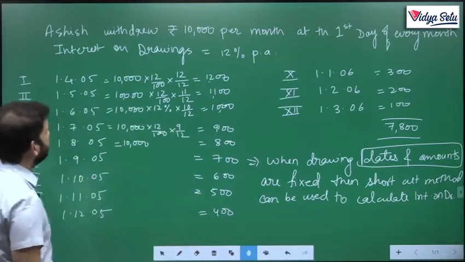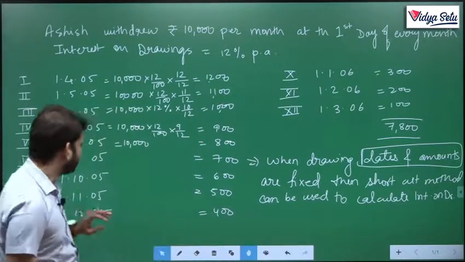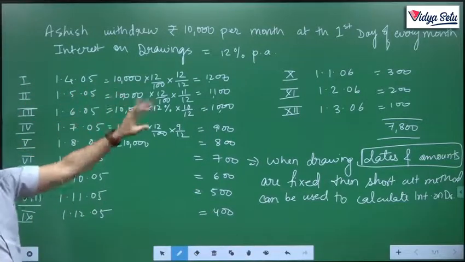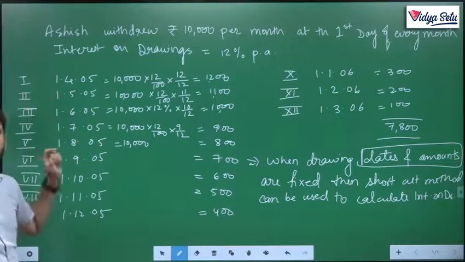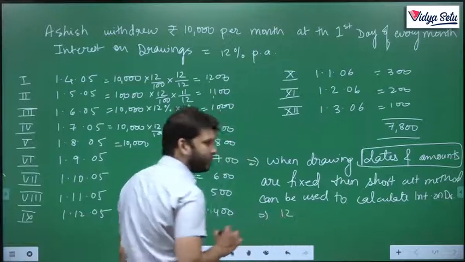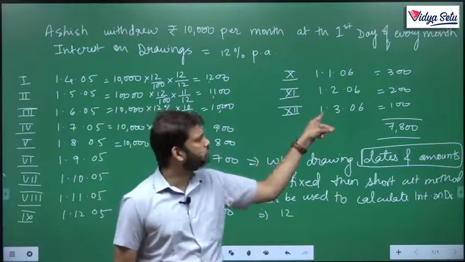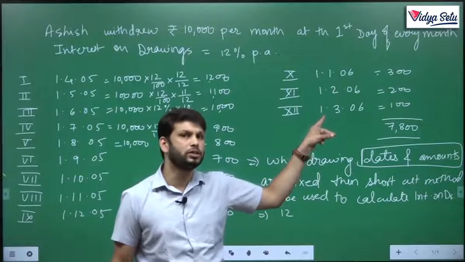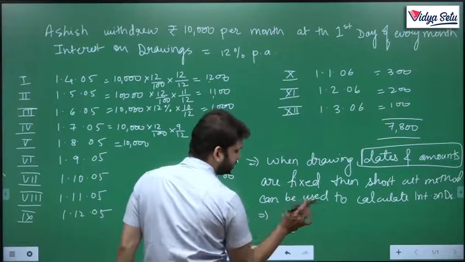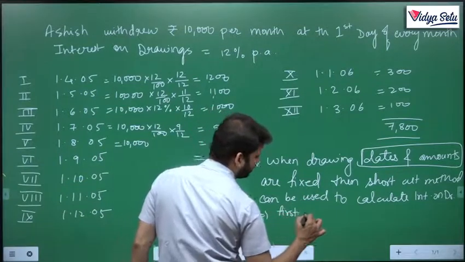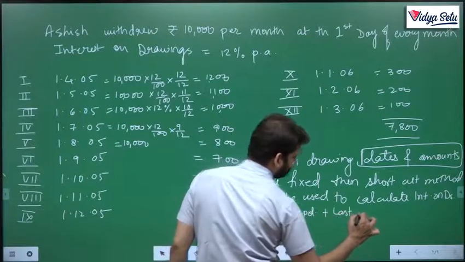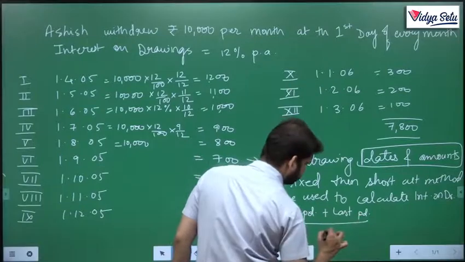Now, what is this shortcut method? What you need to do is look at this figure, and see the first money and the last money. The first money was used for how many months? The first money was used for 12 months. The last money was withdrawn on which date? 1st March. So it was used for how many months? Only one month. So I'll just write down first period plus last period upon 2.